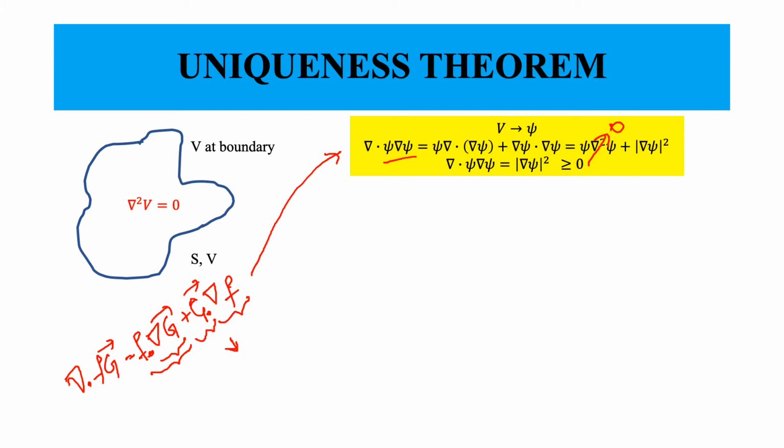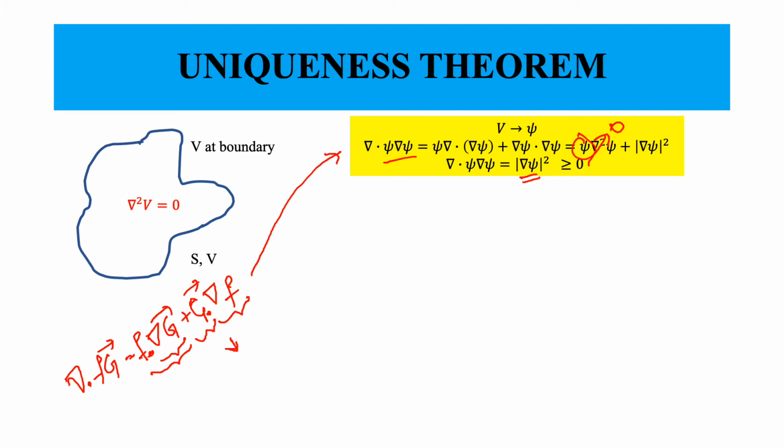So this factor must be equal to 0, and 0 multiplied by psi is 0 itself. So this entire term is equal to 0. What we are left with is this quantity, which is greater than or equal to 0. It can at most be equal to 0, but it can never be negative.